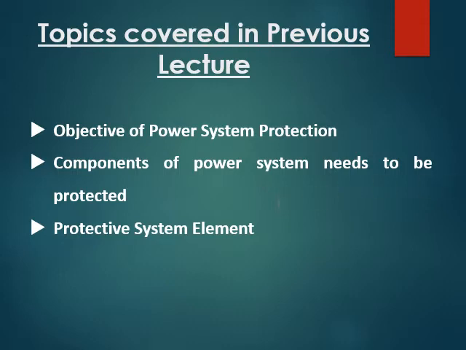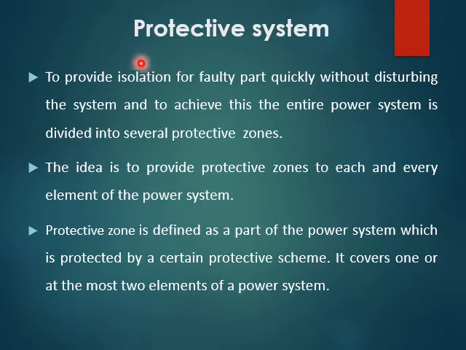So today we shall be continuing with the protection zone, which is required for the protection of the equipment in the power system. Now, the protective system is meant to provide isolation for the faulty part quickly without disturbing the system, and to achieve this, the entire power system is divided into protective zones.